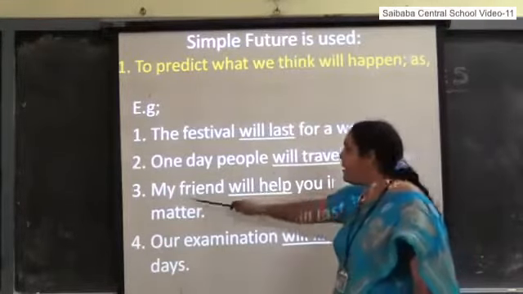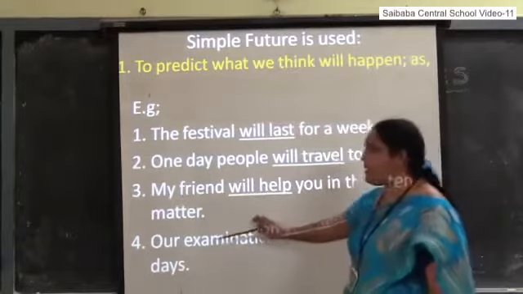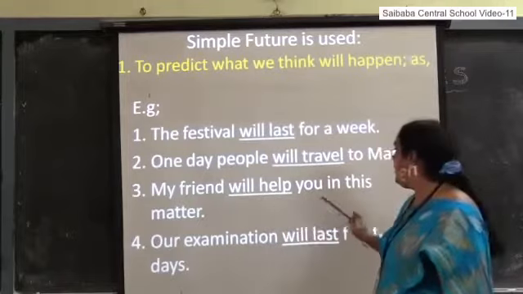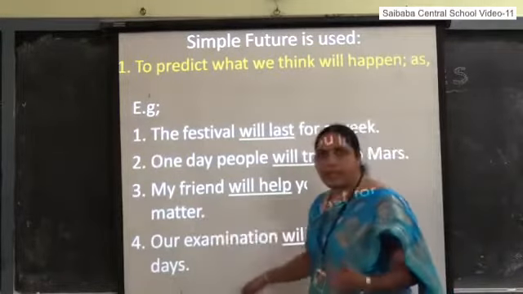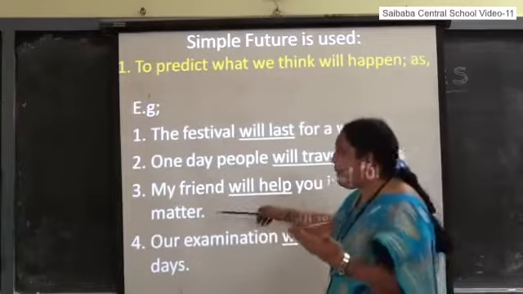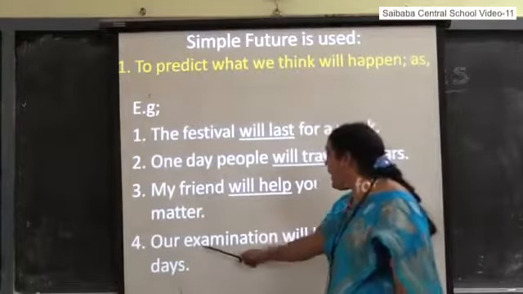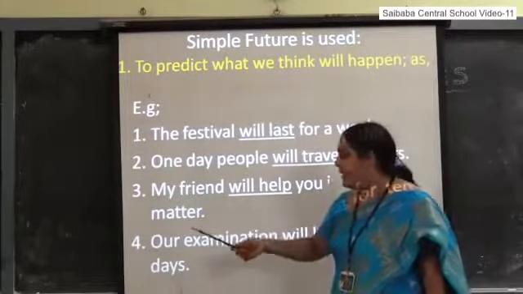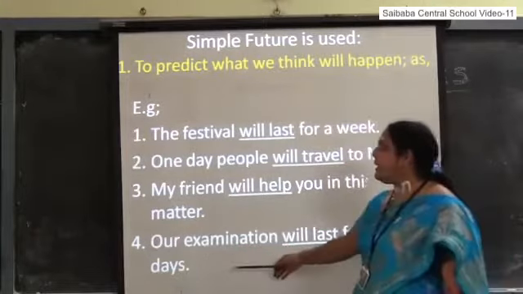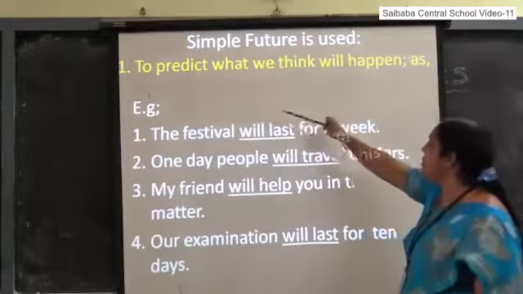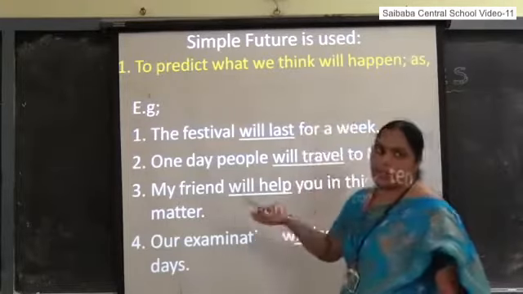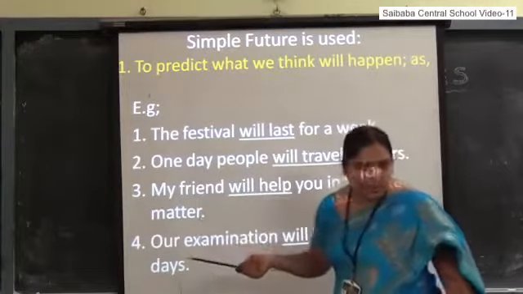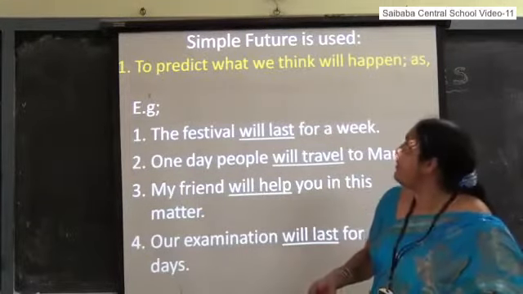In prediction case, see, my friend will help you in this matter. Will plus V1. Help you in this matter. I am expecting, or I am imagining, or I am predicting that my friend will help you. Our examination will last for 10 days. I don't know, but I am predicting that our exams will last for 10 days. So here, simple future is used to predict what we think will happen. I think this will happen. In such case, it's a type of prediction, we use simple future.